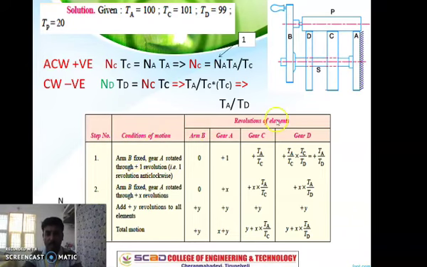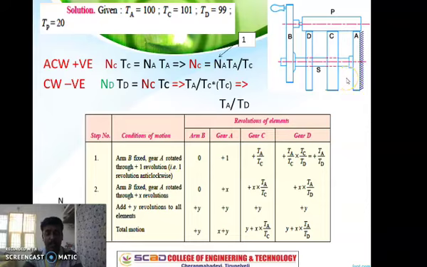Let us note down the columns of this tabulation: arm B, then A, then C, then D. Arm B, A, C, and D. Let us consider this arm B as fixed. In the previous case we have already discussed, always we need to consider the arm B as fixed. So here also we are fixing the arm B, and gear A rotates.